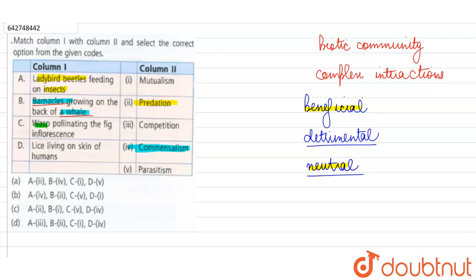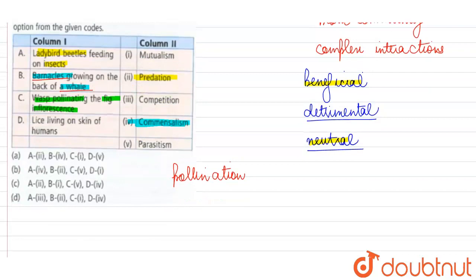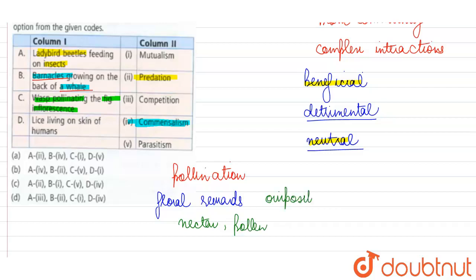Next, they are saying wasp pollinating a fig inflorescence. Now, we all know that many flowering plants use insects as an agent of pollination, that is, to transfer their pollen grains. But over here, the wasp is not doing the plant a favor, because in return, the plant also gives some floral rewards. So when the wasp visits the flower, it can get these floral rewards in the form of nectar and pollen. And apart from this, the plant is also going to provide this insect with a site for oviposition.